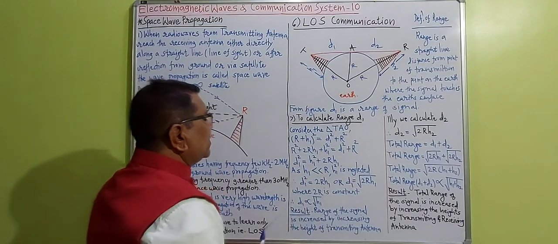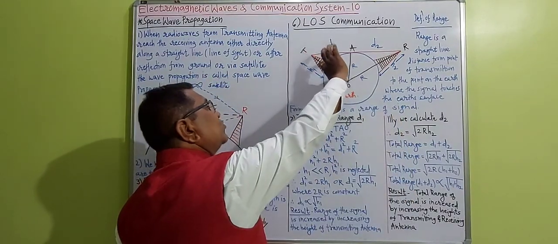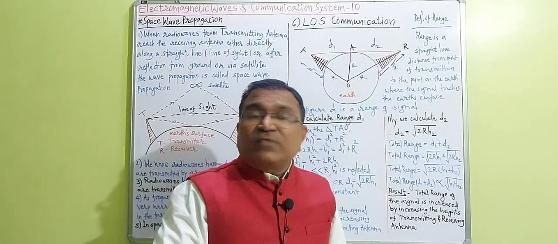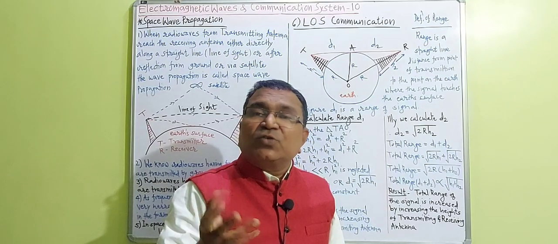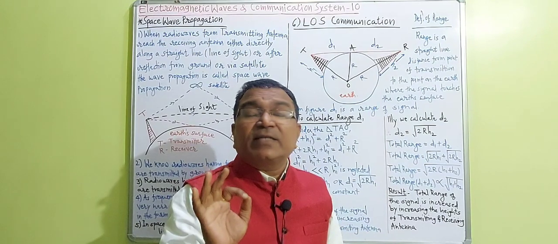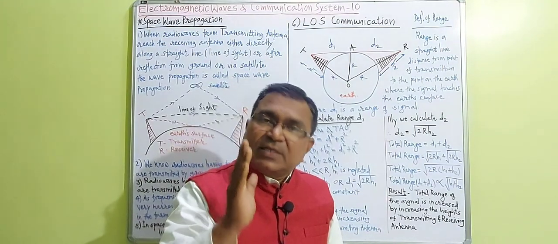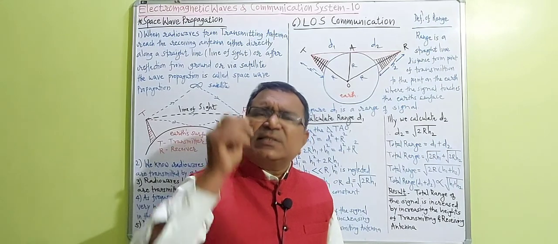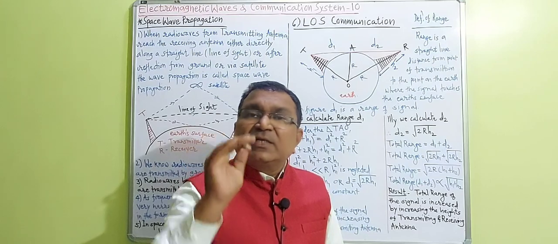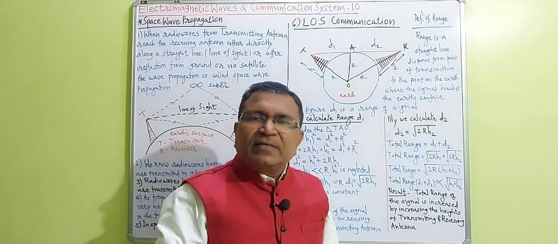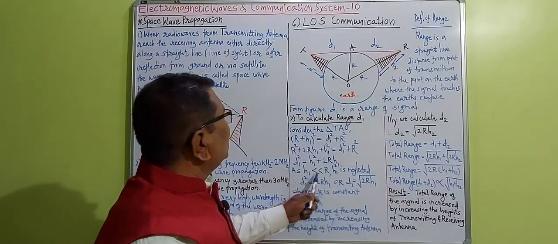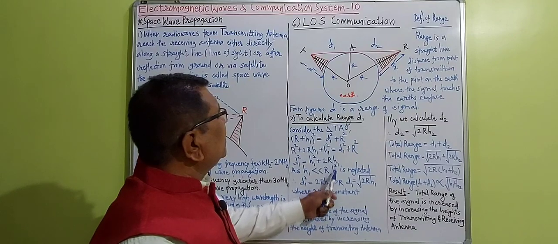So what I have written here? This H1 height is so much smaller than the radius of the earth. Radius of the earth, that we know, is equal to 6400 kilometer. The radius of the earth is so much greater than the height of the antenna H1, so the square of H1 is to be neglected, because it is so small.